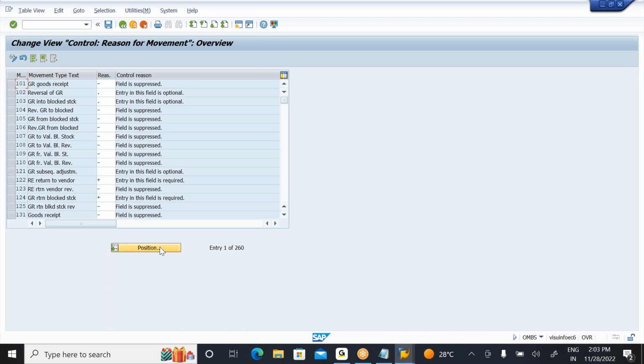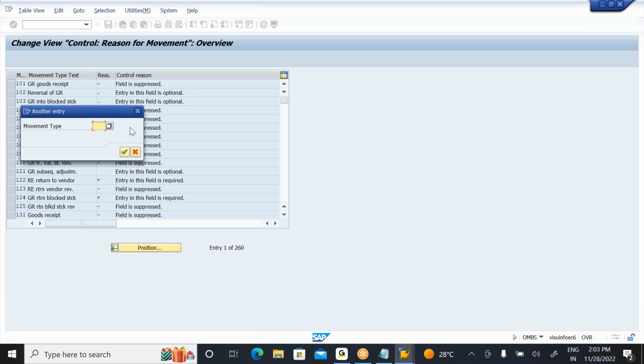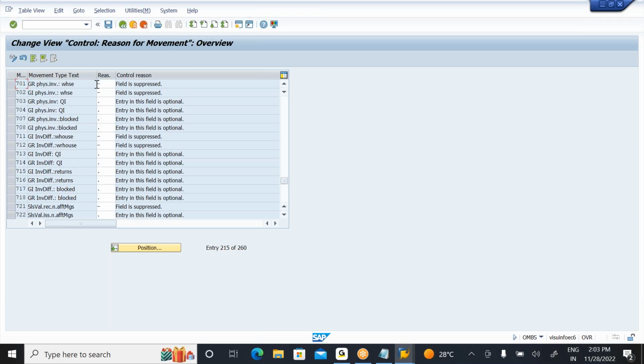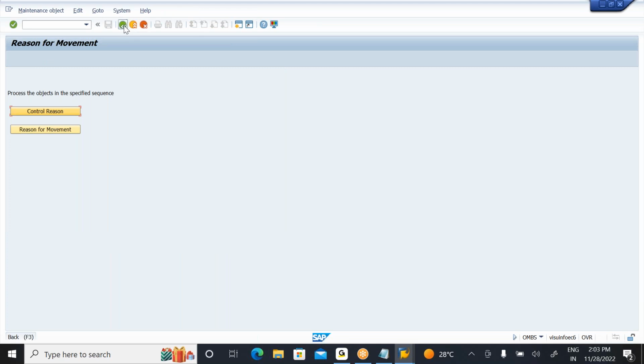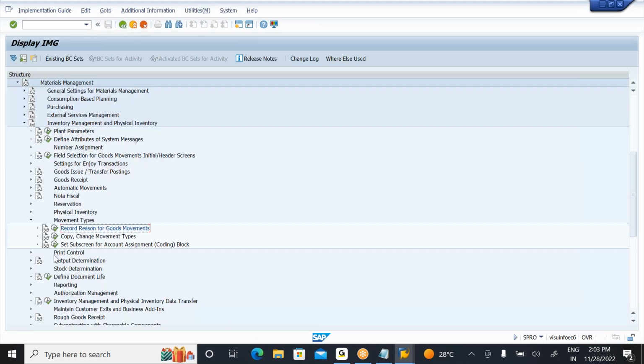For movement types 701 and 702, you can control the reason here. Previously I showed you these movement types, so just observe. Inventory customization you can perform here. Print control and output definition we already discussed. So this is about inventory.